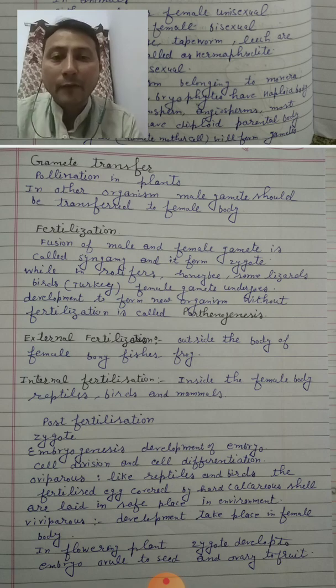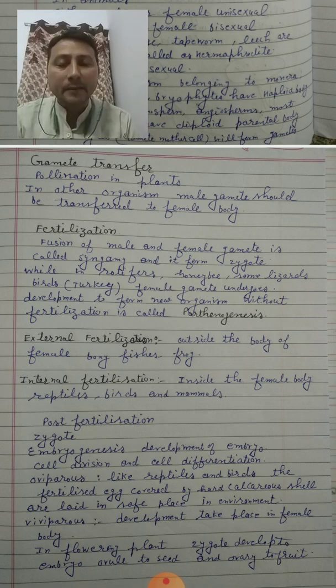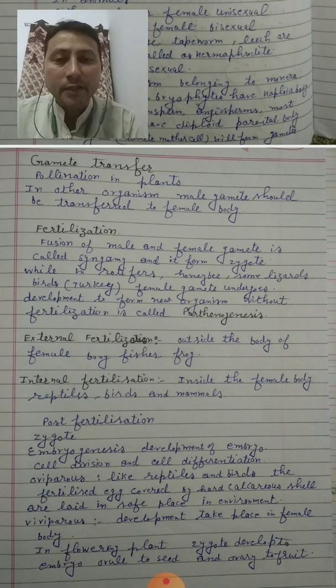In flowering plants, the zygote develops into an embryo, the ovule forms the seeds, and the ovary will form the fruits. We will discuss all these things, reproduction in plants and reproduction in animals and human beings, in detail in the forthcoming chapters.